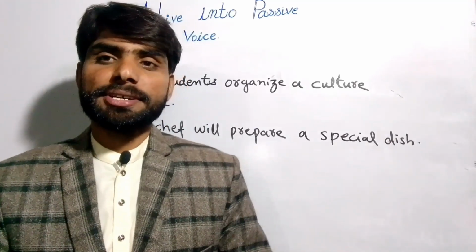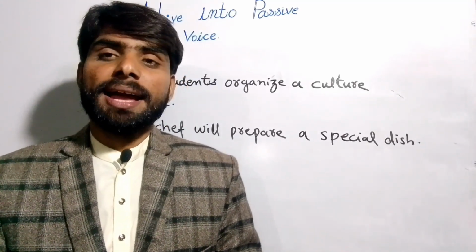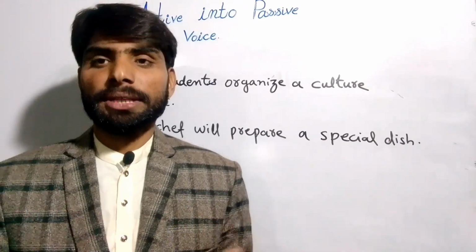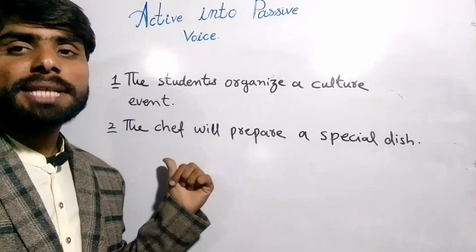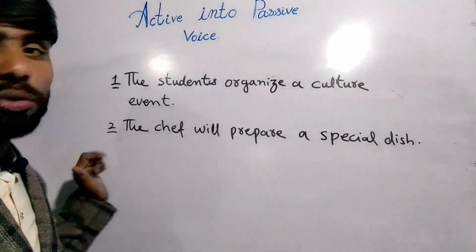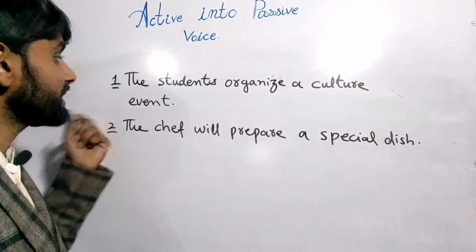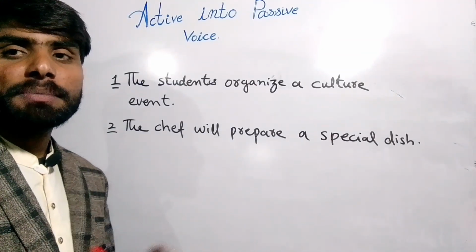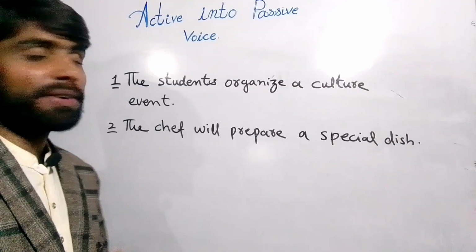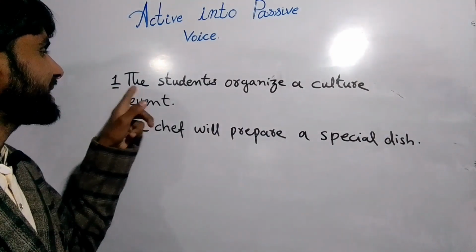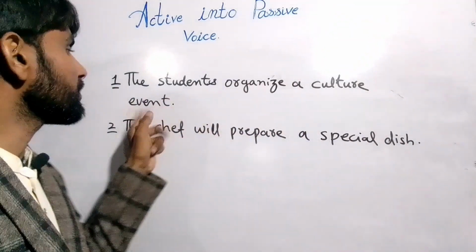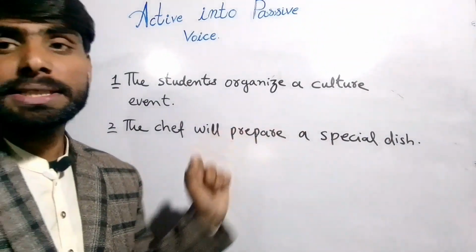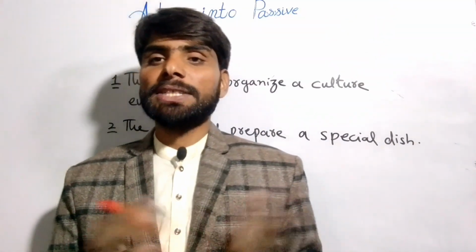So I hope you got it about how we'll change the active into passive voice, right? So if you have any confusion, let me know in the comment section. So now I'll give you an assignment. In this assignment there are two sentences to solve, right? You will convert the active voice into passive voice and give me the answer in the comment section. I will certainly check it, right? So the first sentence is that the students organize a culture event, right? And the second sentence is that the chef will prepare a special dish, right? Make these sentences into passive voice, right?